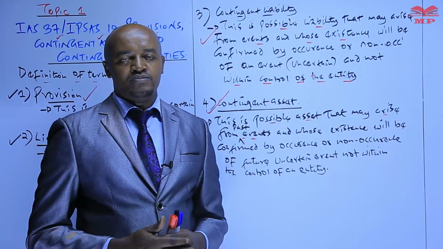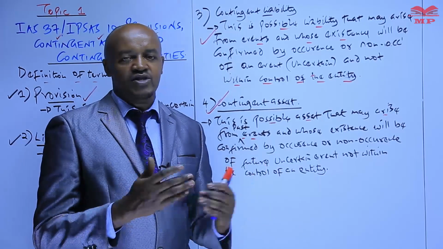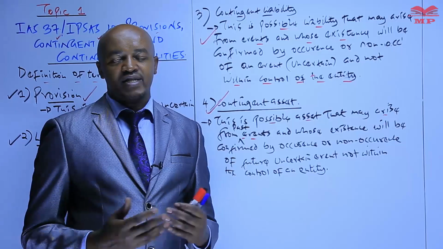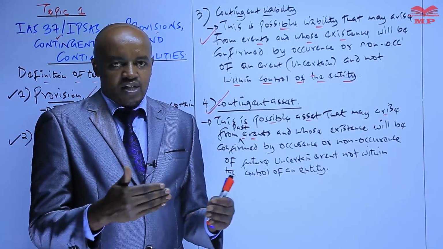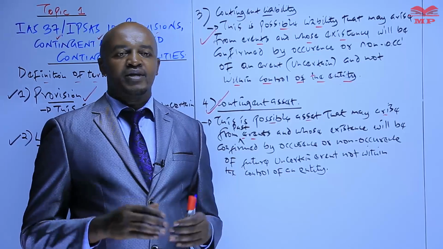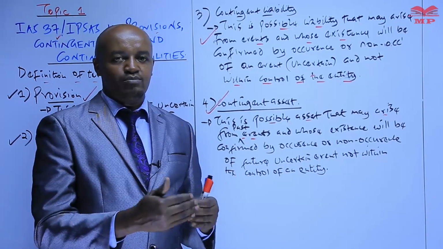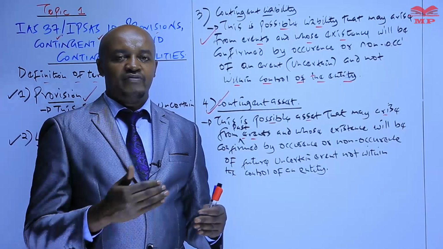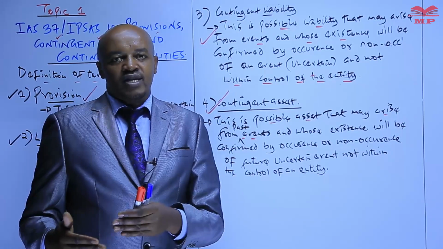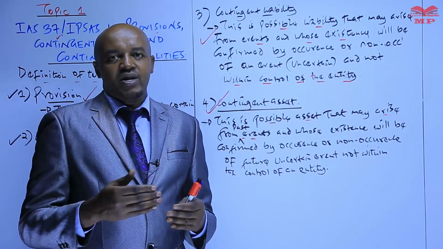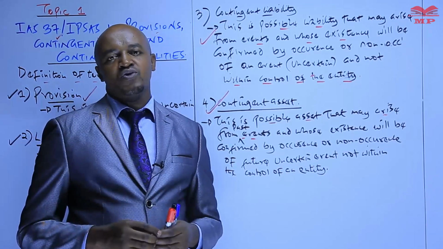For example, if you buy a TV or a fridge, the seller can give you a warranty. If that warranty has not expired when the year is coming to an end, then that is a contingent liability to the seller, because if that TV or fridge becomes defective, you are entitled to return it to the seller, and the seller will have to incur the cost of repairing such a product.